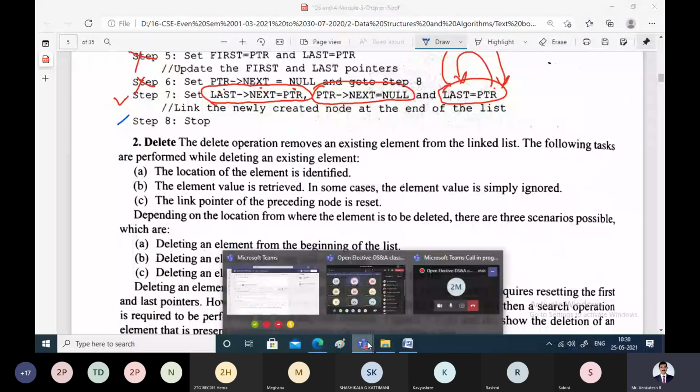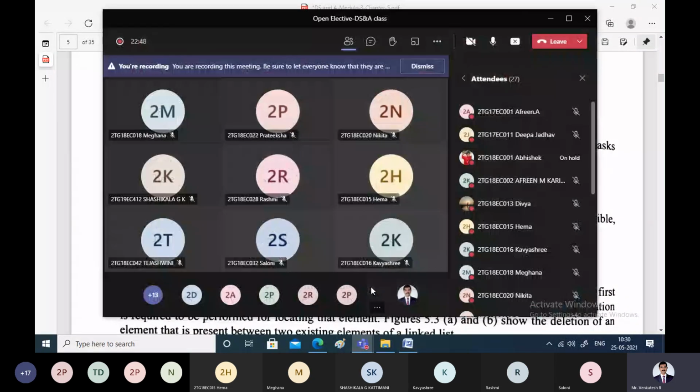So today we have seen the basics of linked list and one fundamental operation of the linked list called inserting an element onto the linked list.